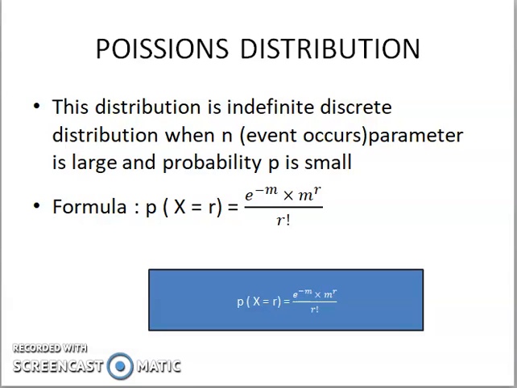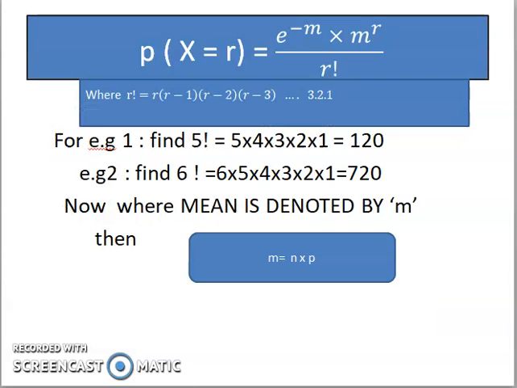Now we take some simple examples to find the Poisson distribution. For this we have r factorial, which is given by r into (r minus 1) into (r minus 2) into (r minus 3) up to 3 into 2 into 1.